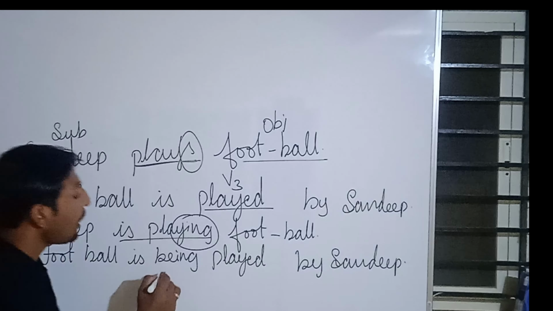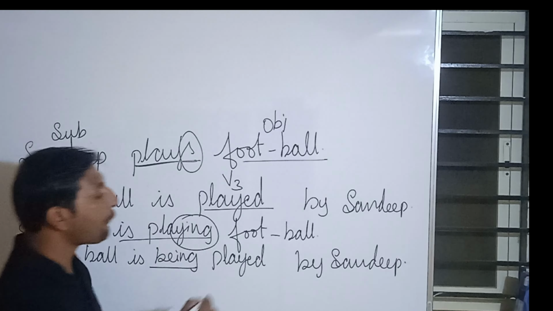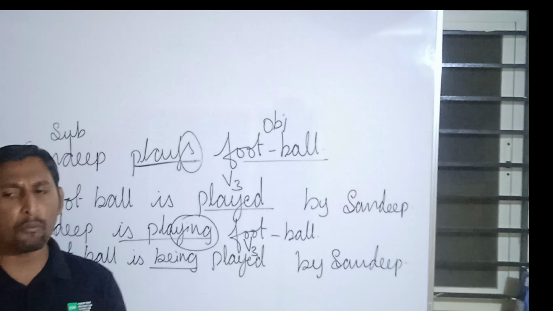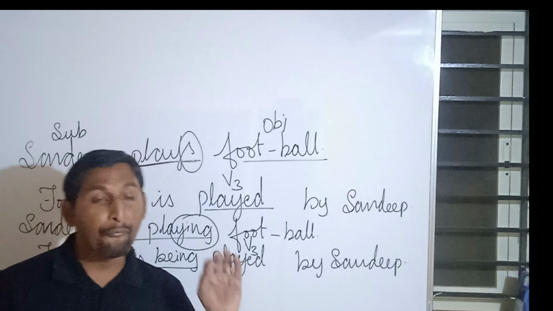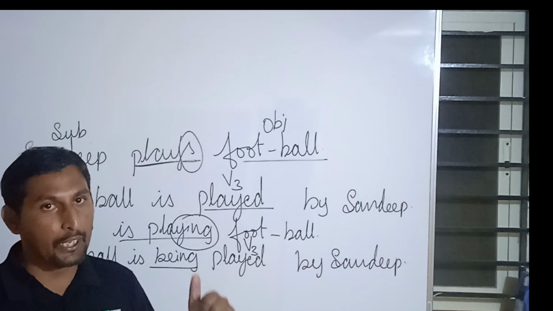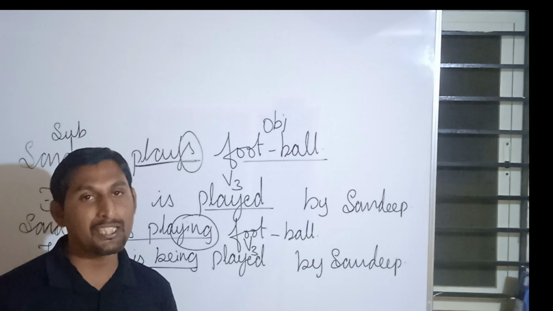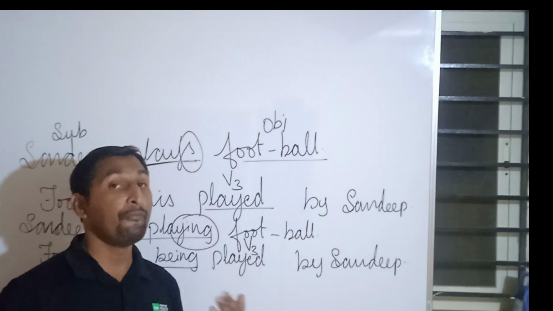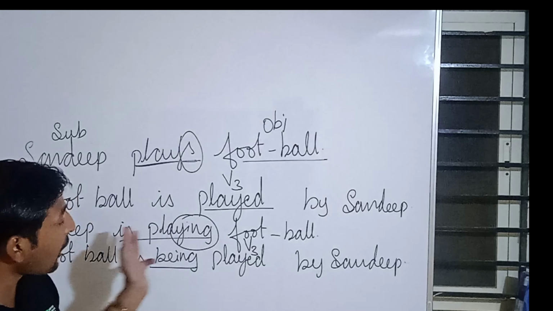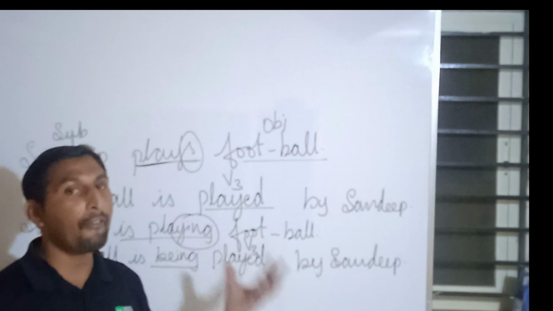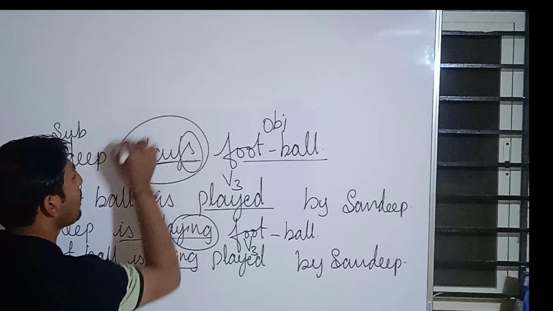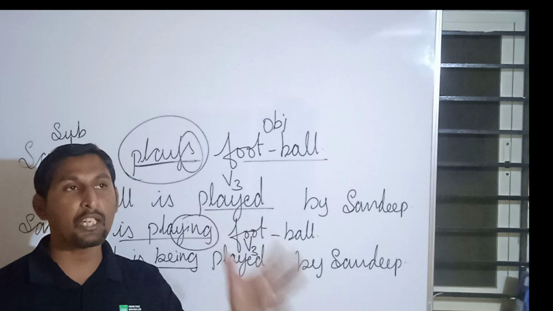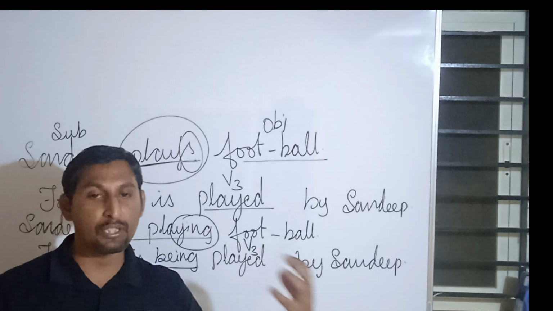So this has to be retained over here, and this I have told you, always the main verb remains V3 form of the verb. What do you mean by V3 form of the verb? We have till V5. V1 is the present form of the verb, V2 is the past form of the verb, V3 becomes the past participle form of the verb, V4 becomes ing, that is the gerund form of the verb, then V5 is when we add s or es in order to make it singular because of third person singular.